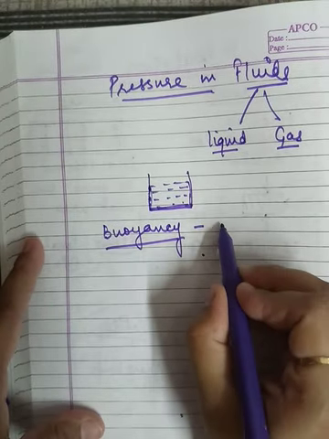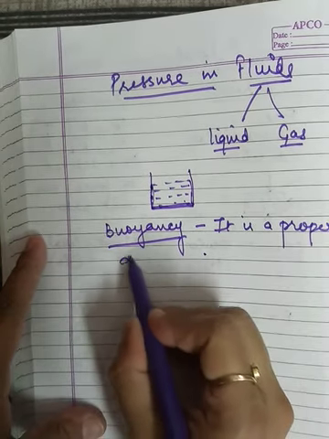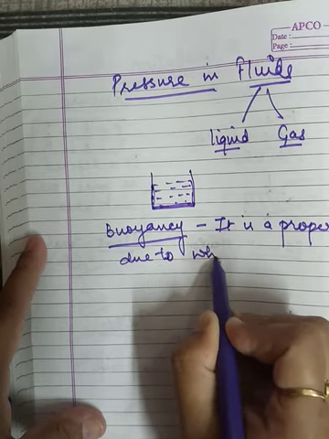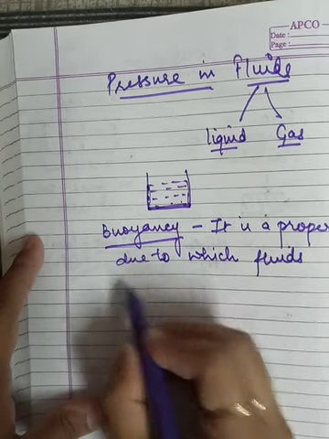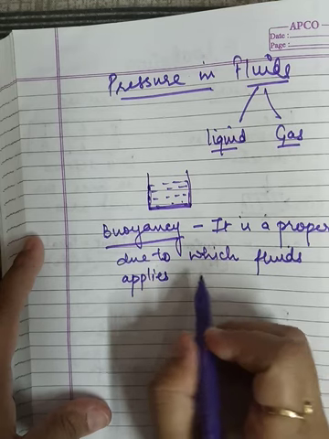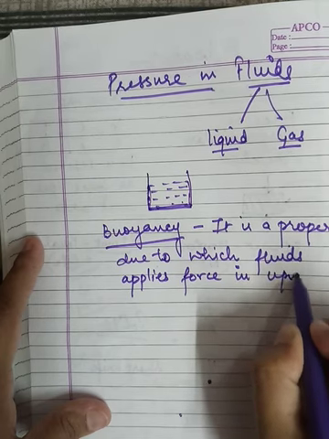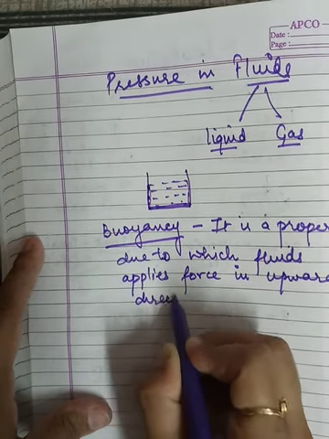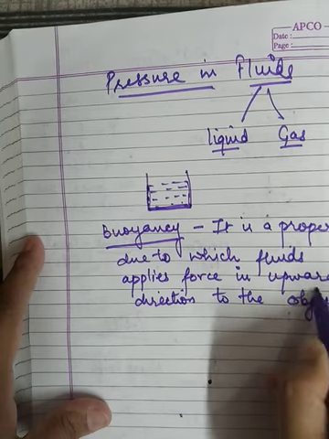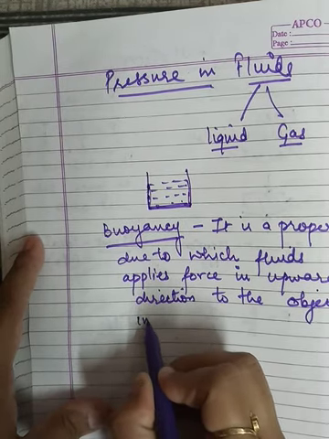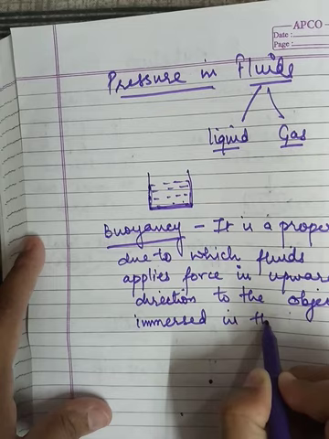Buoyancy is a property due to which fluids apply force in the upward direction to the objects immersed in them.